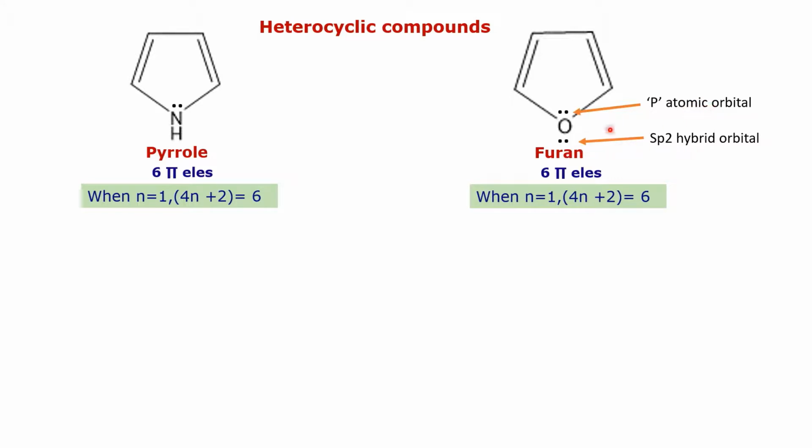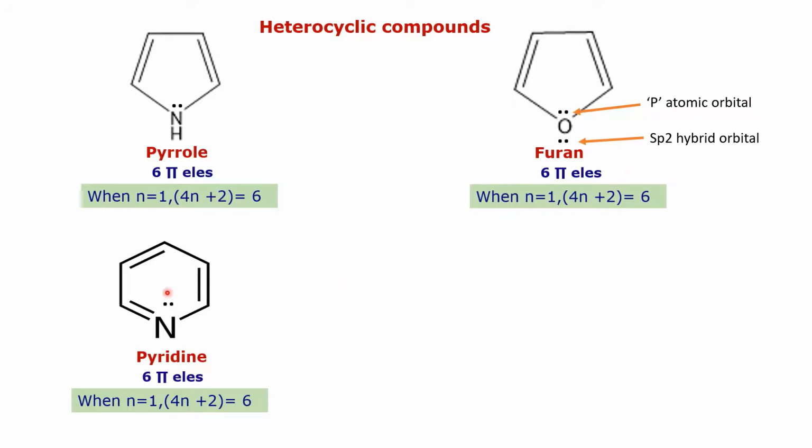The electrons present in the p atomic orbital are considered as pi electrons, and the others are not considered as pi electrons as they are present in a hybrid orbital. Thus, in case of furan, there are 6 pi electrons, 4 from the carbon-carbon double bonds and one pair from the oxygen atom. It obeys Huckel's rule. When n is equal to 1, 4n plus 2 is equal to 6. Furan contains 6 pi electrons, therefore it is aromatic.